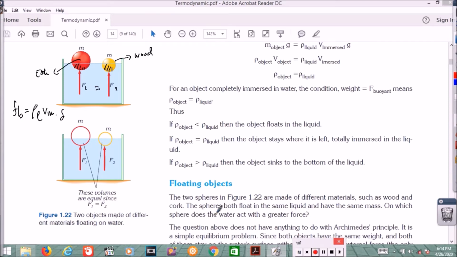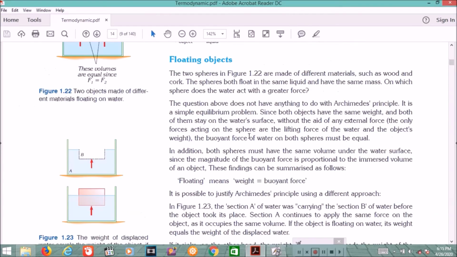On which sphere does the water act with a greater force? No one, because Fb1 equals Fb2. The buoyant force of water on both spheres must be equal. You can read by yourself here.